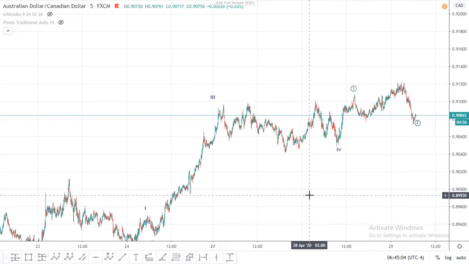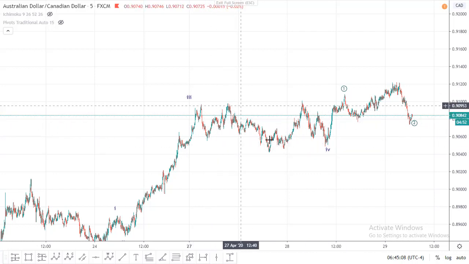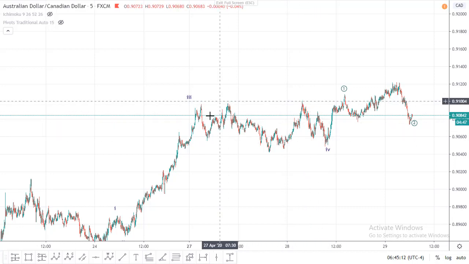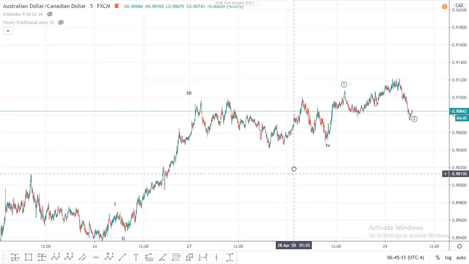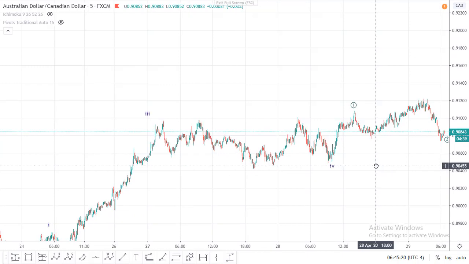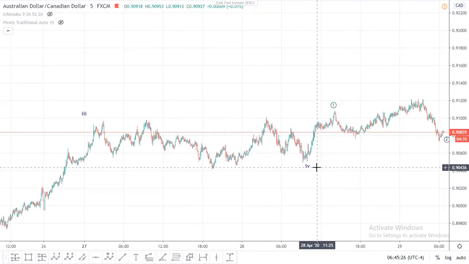Then we have seen this complex correction, ABC X ABC, a complex correction double 3, and this is the fourth wave ending, and the fifth wave has started.